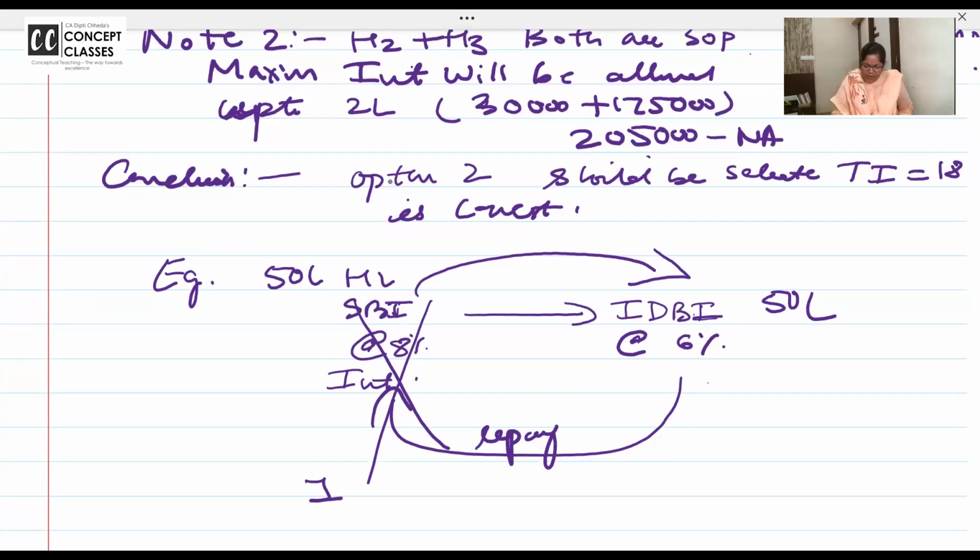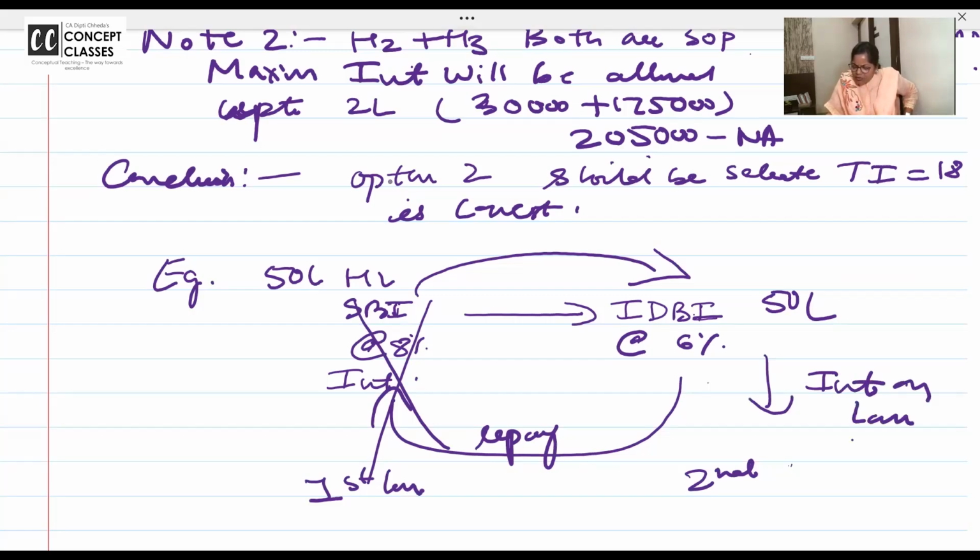So my first loan was from SBI. Now I took a second loan and repaid my first loan. And now I am paying interest on the second loan. Will this interest on loan be allowed or disallowed? Tell me. Allowed, because now the second loan has become the housing loan and it has stepped into the first loan. Very well, it is allowed.